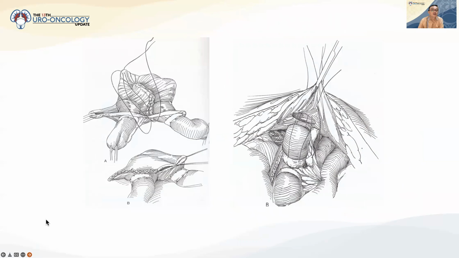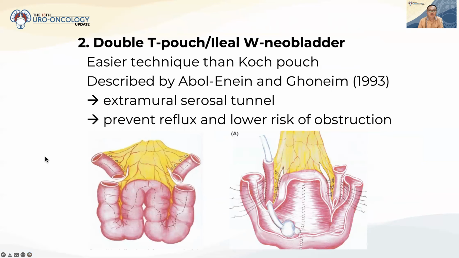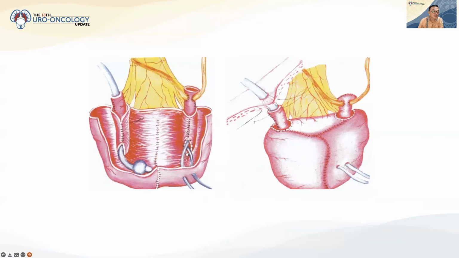Another one is a modification of the ileal W neobladder, with an easier technique than the Kock pouch. They use an extramural serosal tunnel for the ureter, which prevents reflux and lowers the risk of obstruction. This is after we save all the segments of the ileum.